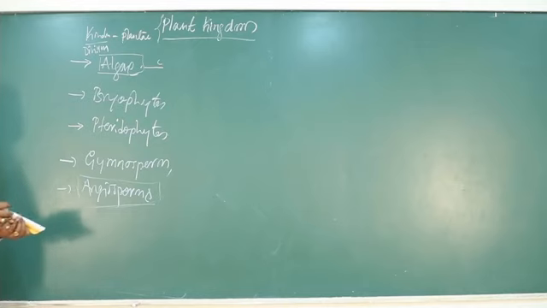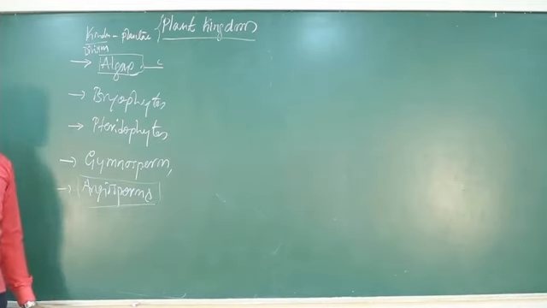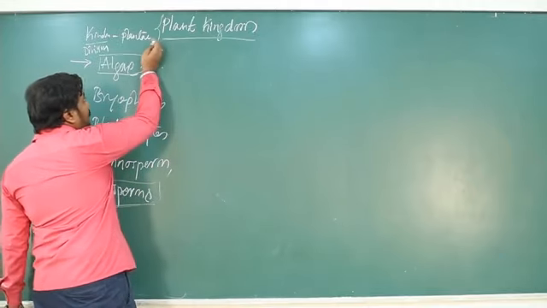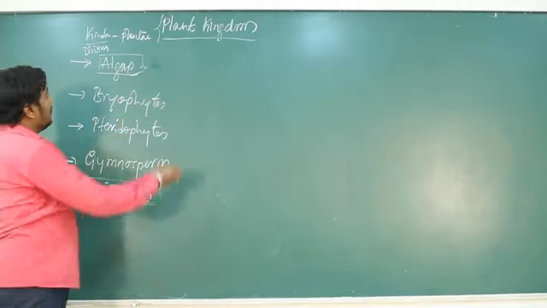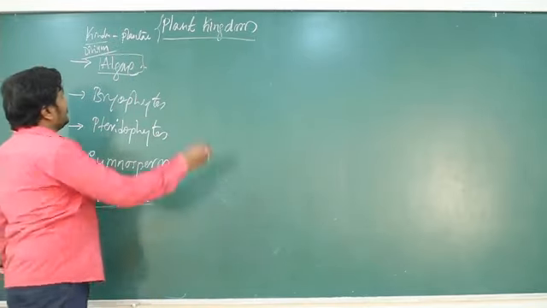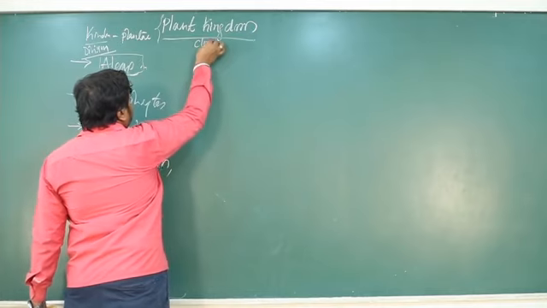Next, come to this point again. These algae, bryophytes, pteridophytes, gymnosperms and angiosperms can be further classified into different classes. There are many classes, but for you it's limited to a few classes only. So this is the division. So divisions: algae, bryophyte, pteridophyte, gymnosperms and angiosperms. Then come to the class.